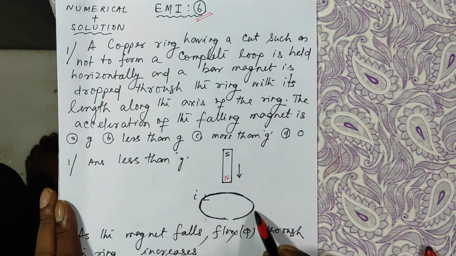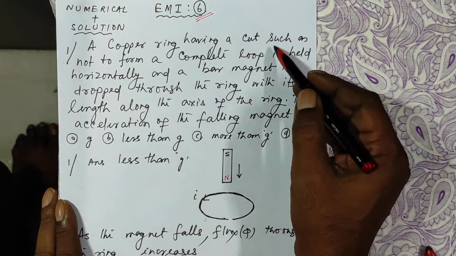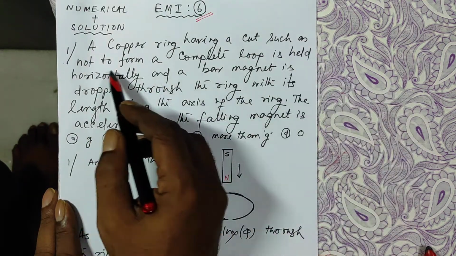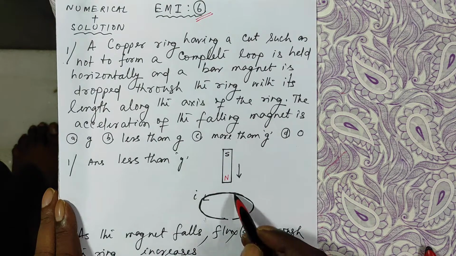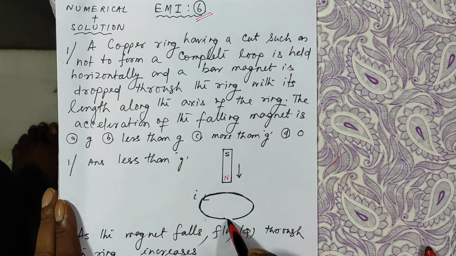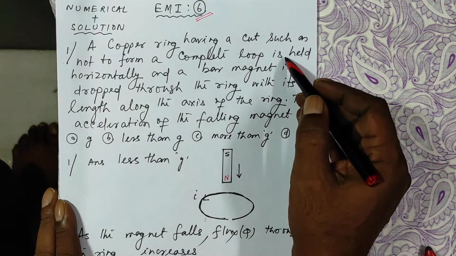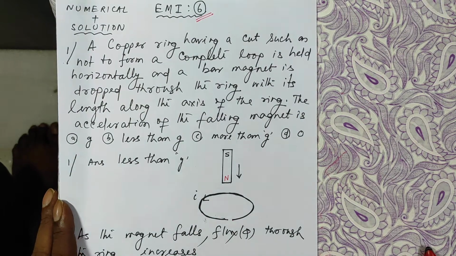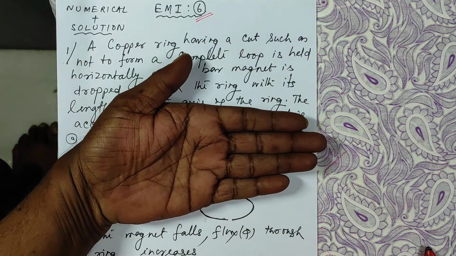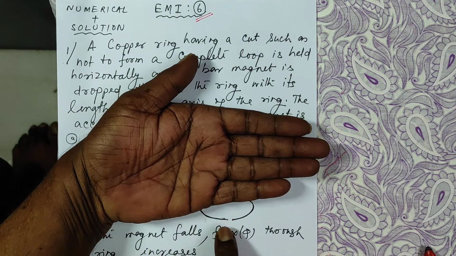Look, this is a copper ring. There is a cut here, such as not to form a complete loop. It's not forming a complete loop. That is a small cut here. This ring is held horizontally like this, means it is on the plane of the paper as you are seeing it.